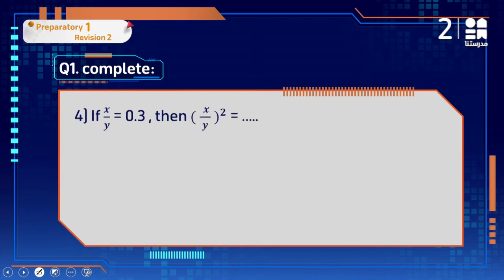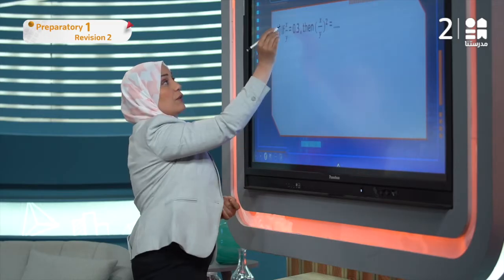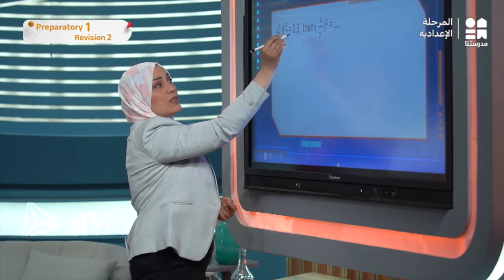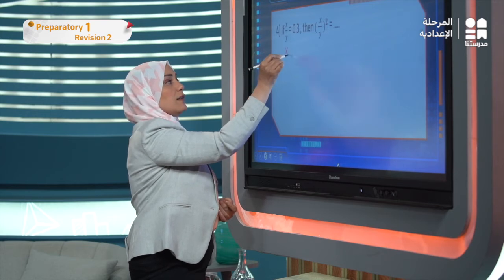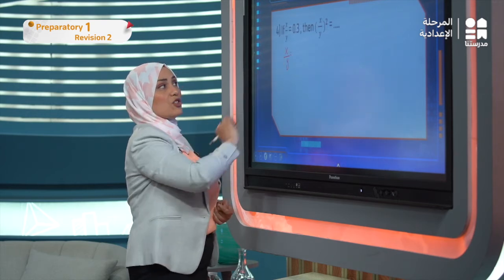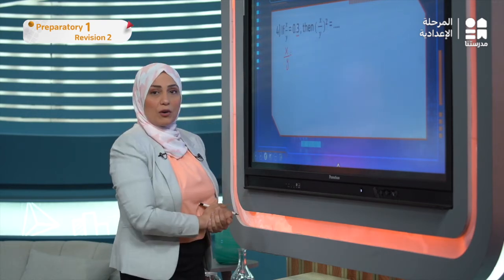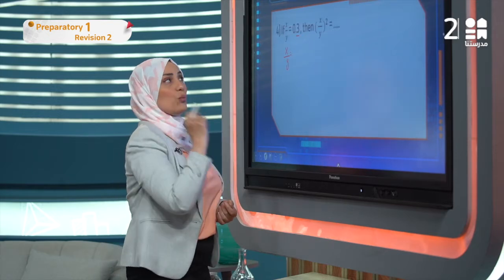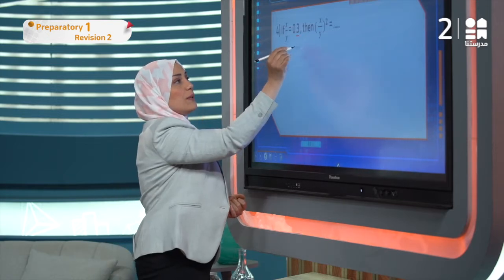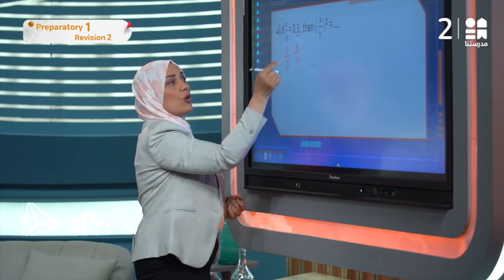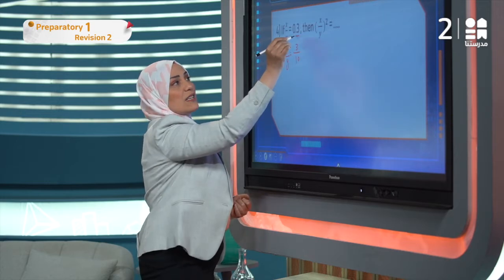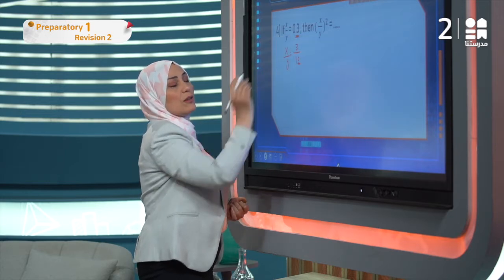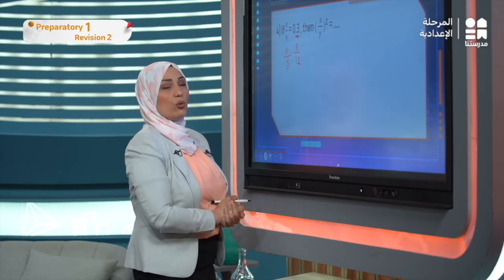Number 4, if x over y equals 0.3, then (x over y) to the power of 2 equals what? Here x over y is 0.3. To rewrite it as a rational number, or as a fraction, how many decimal places are there here? Just one digit, or one decimal place. So it should be 3 over 10. Why 10? Because the number of decimal places should be equal to the number of zeros. So it is 3 over 10.